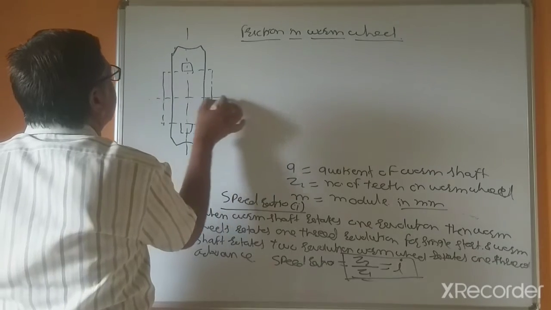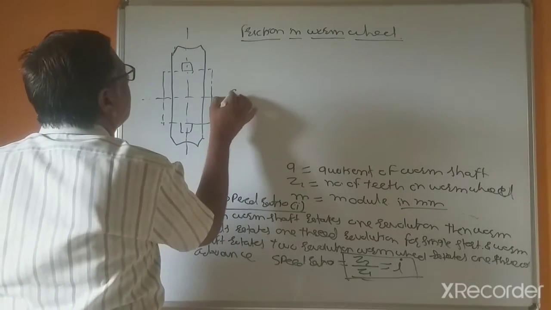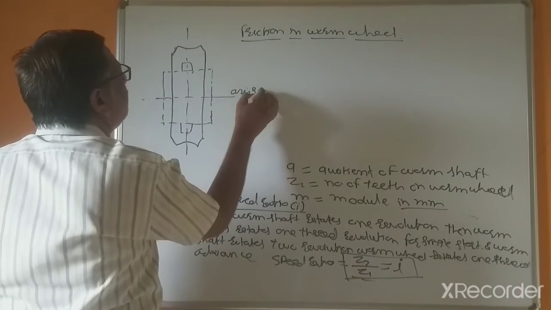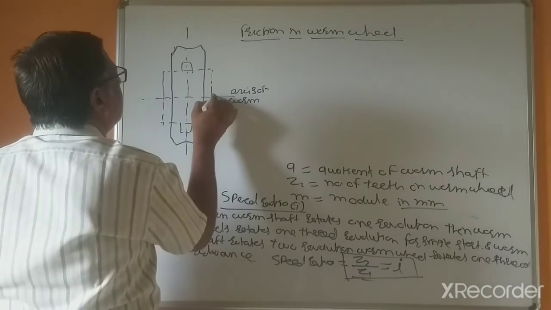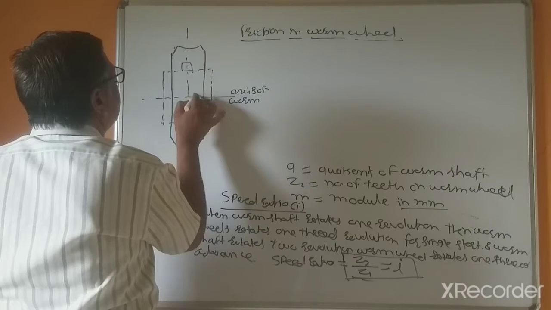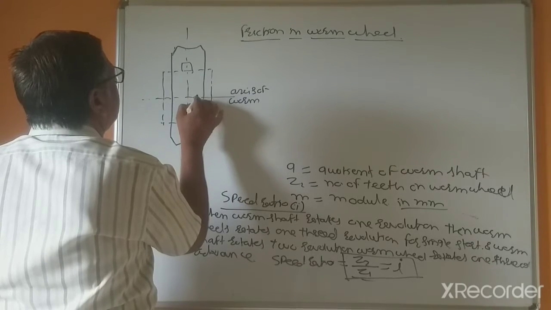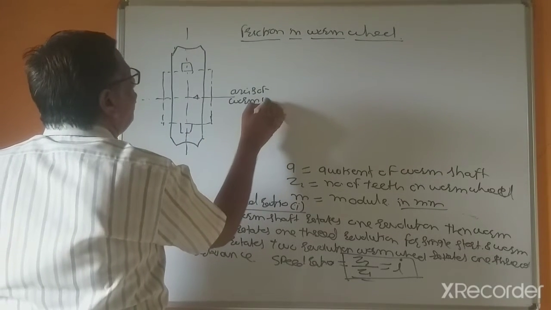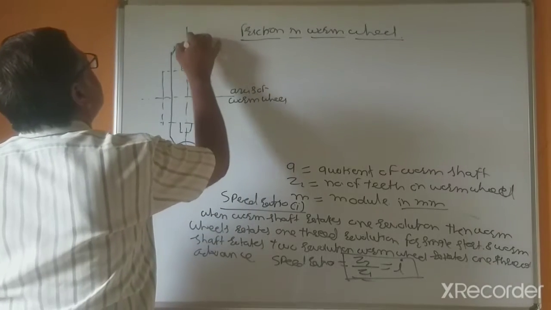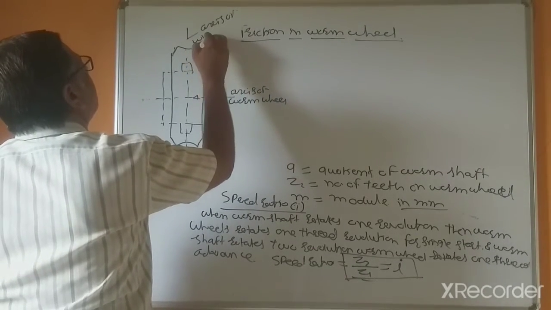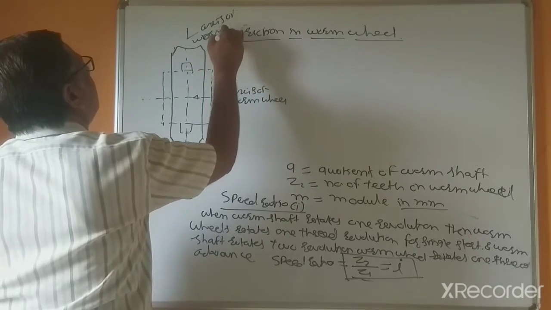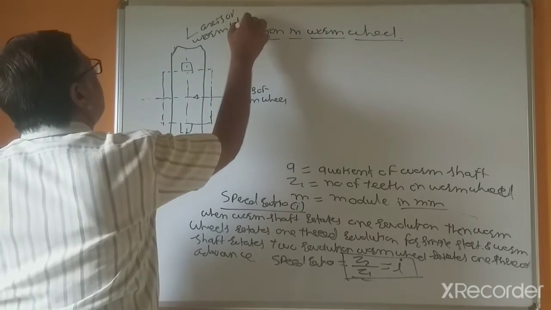So this is the axis of the worm wheel and this is the axis of the worm shaft.